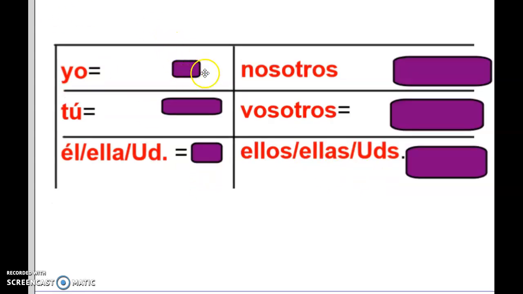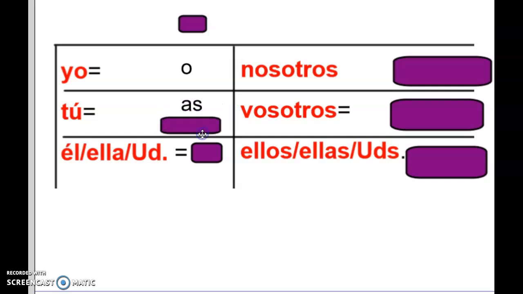We're just reviewing. You already know this. What is the ending that goes with yo? You take off the AR and you add on an O. Remember? All right, tú, take off the AR, add on as. Él, ella, and usted, take off the AR, add back on a.